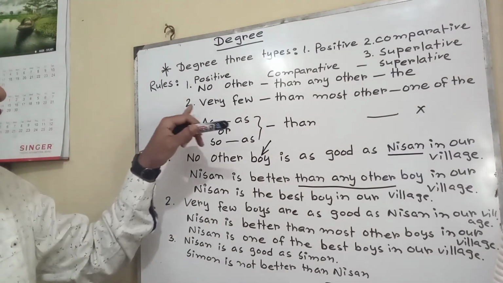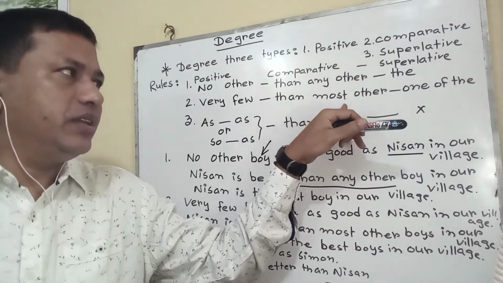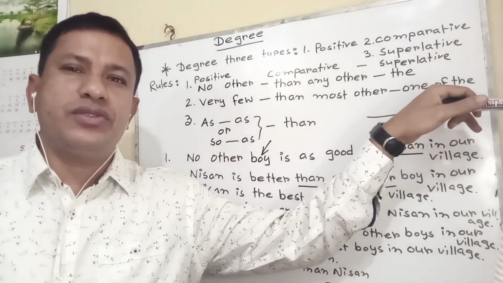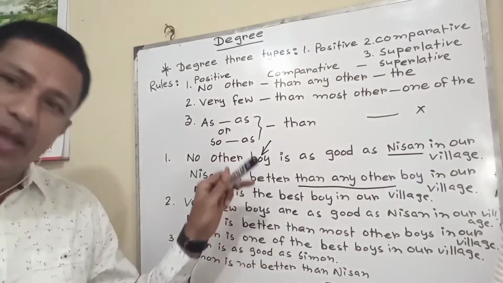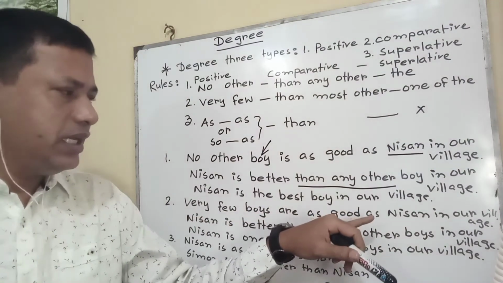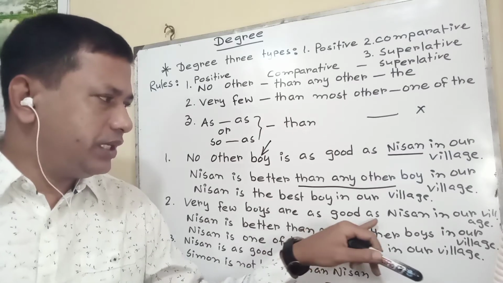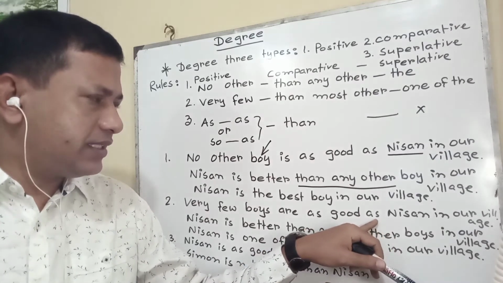Rule 2. Very few. For very few in positive, then most other is necessary in comparative. One of the is necessary for superlative. In the same way, very few boys are as good as. I have told you that whenever you are asked to change from positive to comparative or superlative, you have to begin after S.